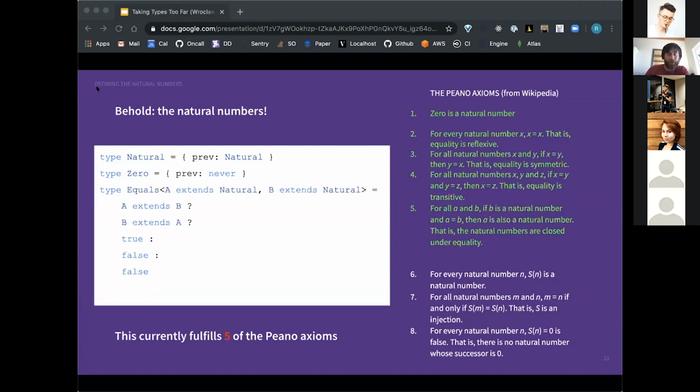Now, we also need an equality relation. And you can think of extends as similar to a subset relation. If you've ever taken a set theory class, you've learned that an easy way to prove that two things are equal is that they're subsets of one another. This equals type just says, if A extends B and B extends A, then they're equal. That's basically the same thing as saying that if B is assignable to A and A is assignable to B, then B equals A. I'm not going to prove that this equality relation is reflexive, symmetric, and transitive, but intuitively, it should make sense. If A and B are the same type, then they're equal. If they're different types, then the equality relation will resolve to false.